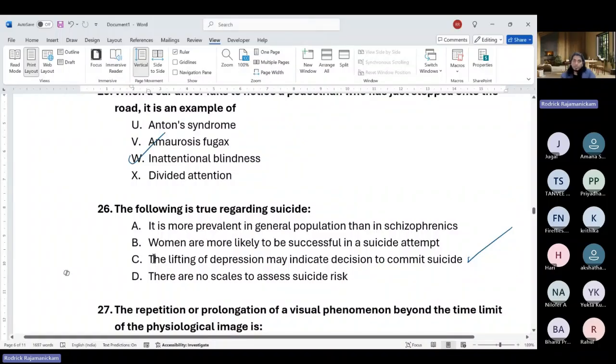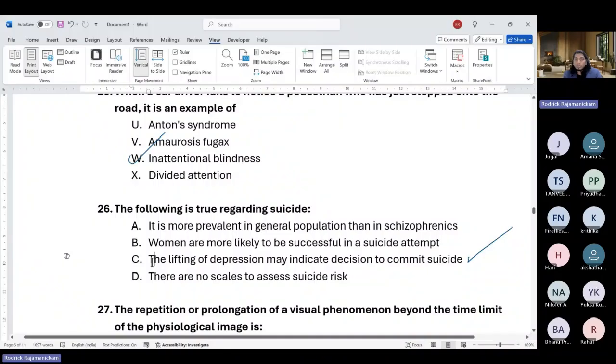Lifting of depression may indicate a decision to commit suicide. It's not indicate, it may precipitate. What happens in depression is that the core symptoms are pervasive low mood, anhedonia, and fatigability. Right now in ICD-11 fatigability is not a core symptom, but in ICD-10 it was. Other auxiliary symptoms include lack of energy and inability to focus. One of the theories of depression is Beck's theory, saying that if the person has severe hopelessness as a part of the presentation, the risk is higher.